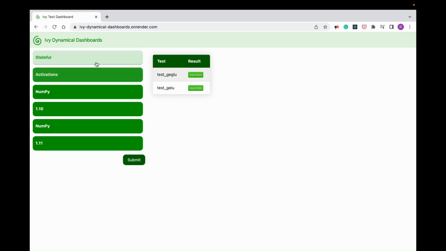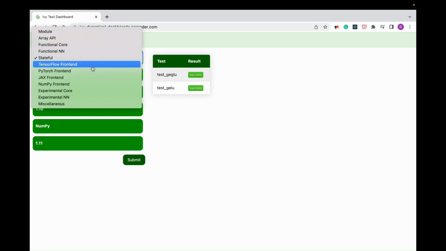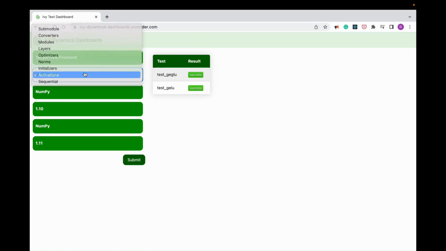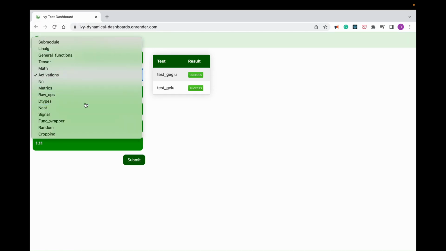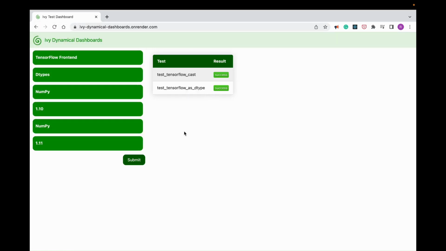Similarly we can change this, and let's say we want to check for the TensorFlow front end, it would update these submodules, and let's say I choose t types and I click on submit. So yeah, that's all. Thanks.